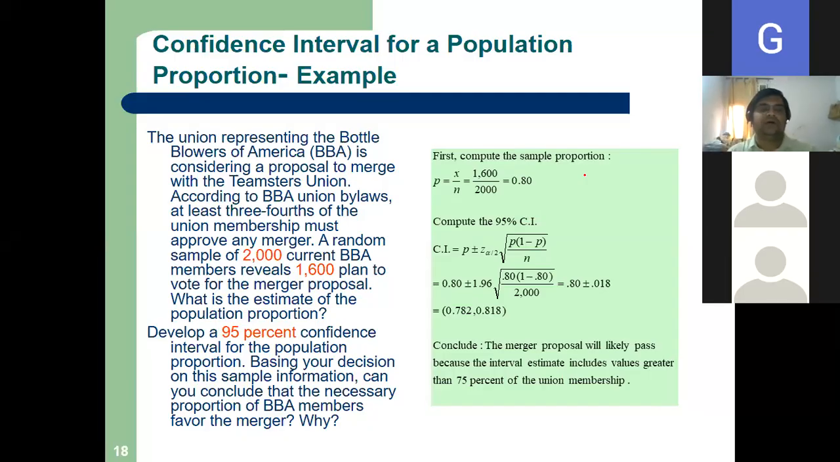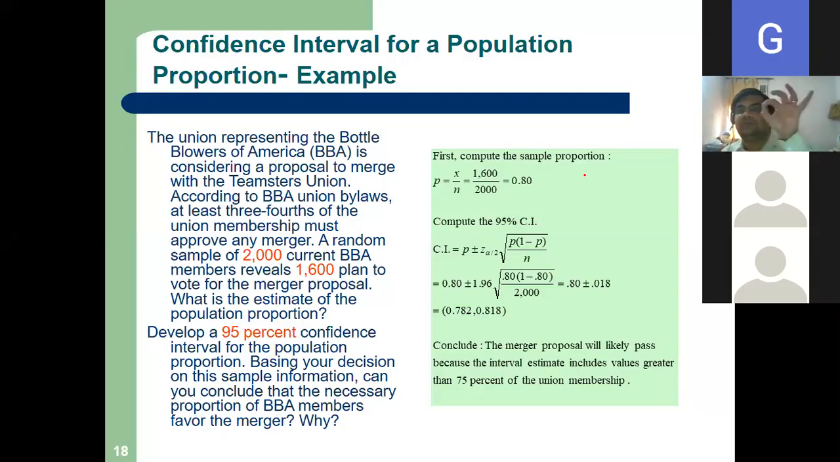So a random sample of 2000 current BBA members reveals 1600 plan to vote for the merger proposal. What is the estimate of the population proportion?